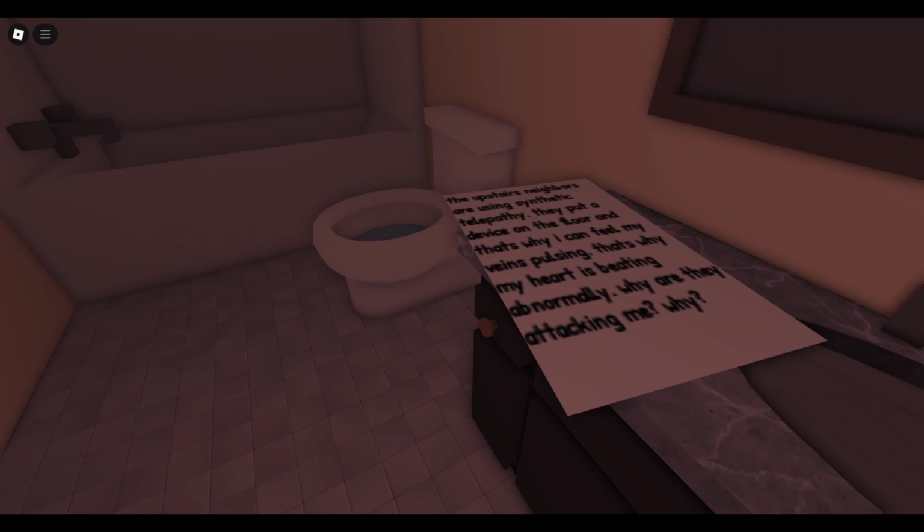Why? The upstairs neighbors are using synthetic telepathy. They put a device on the floor and that's why I can feel my veins pulsing. That's why my heart is beating abnormally. Why are they attacking me?